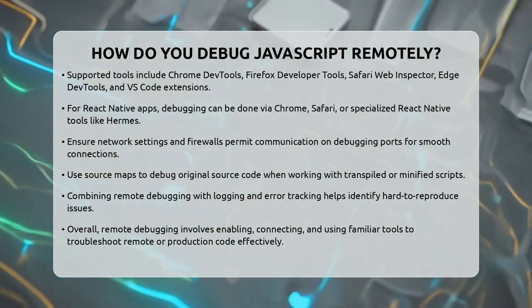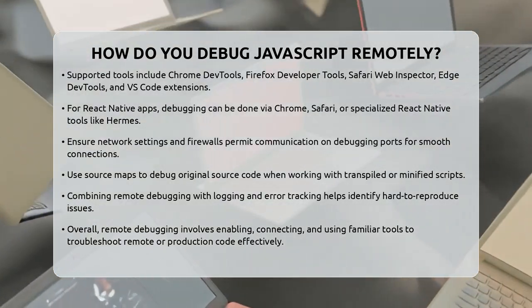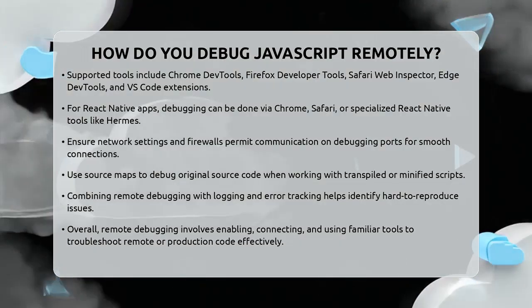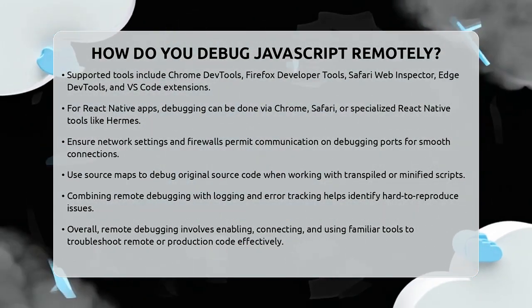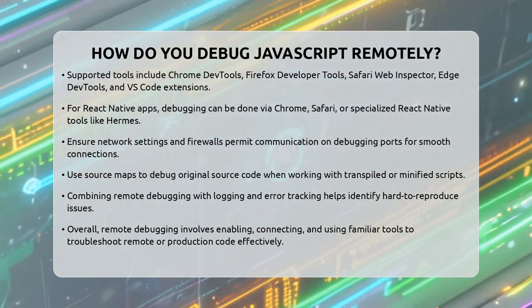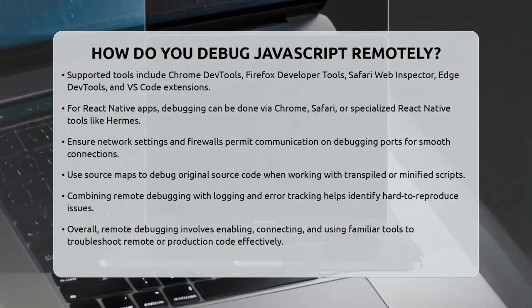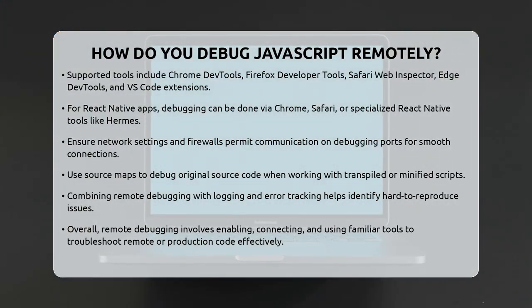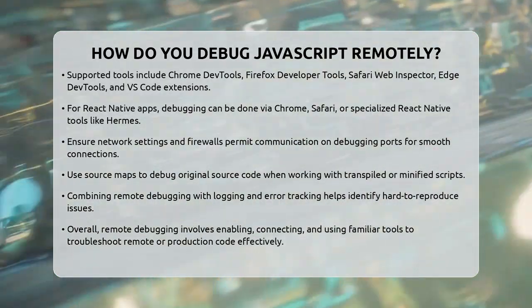In short, remote JavaScript debugging involves enabling a debugging interface on the device or server, connecting your local tools to that environment, and then using all the familiar debugging features. It's a powerful way to troubleshoot problems that only happen in certain browsers, devices, or production environments. Mastering this skill can save you a lot of time and frustration when working with web applications across different platforms.